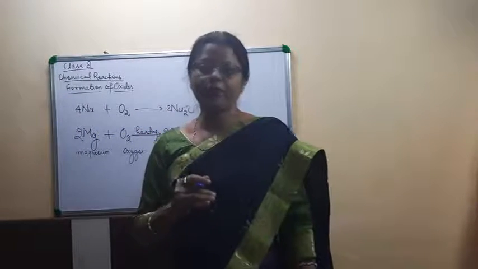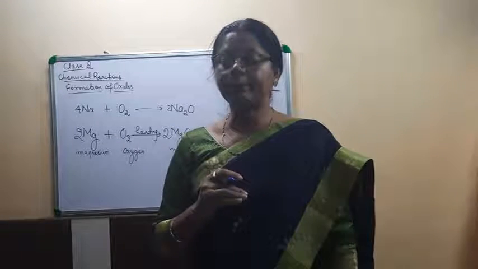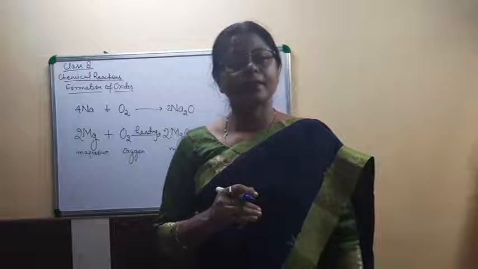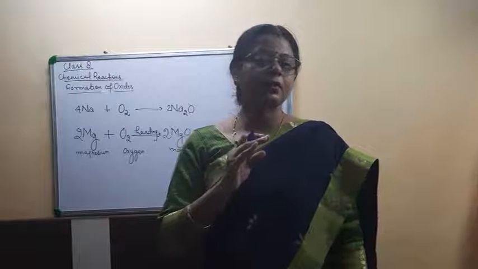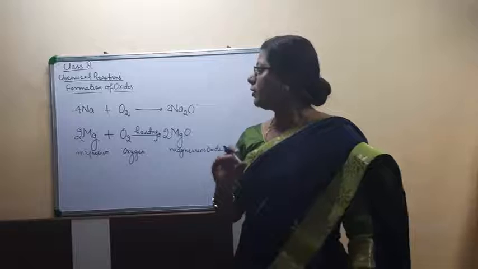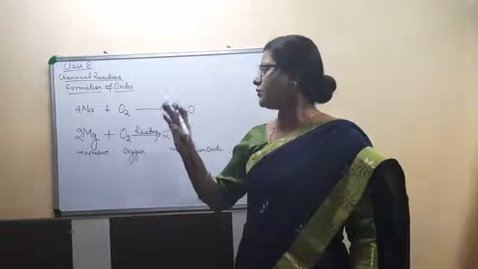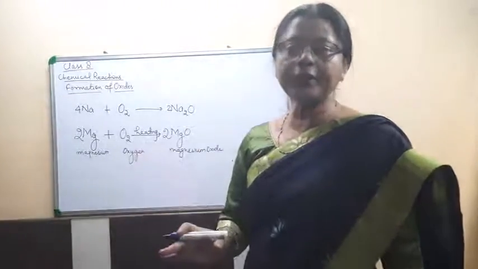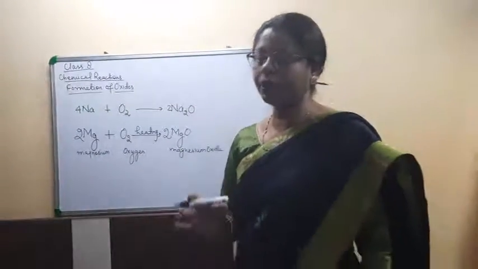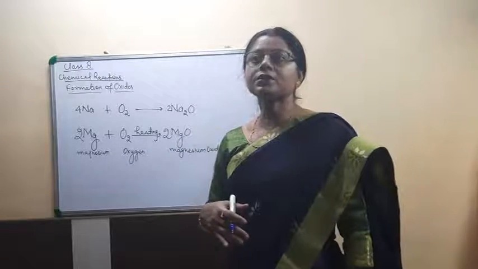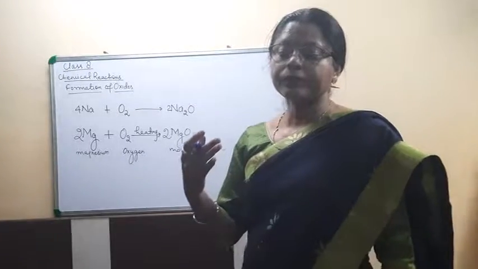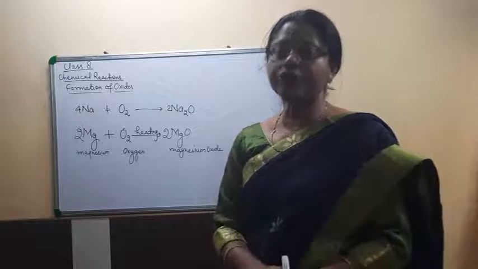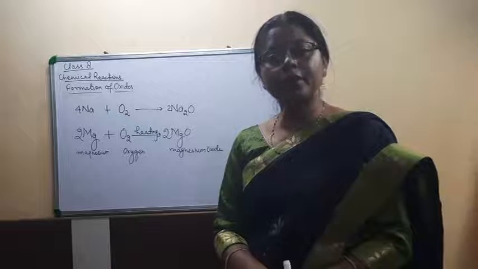This type of reaction is known as combustion reaction. So for the formation of oxide, we have studied that some metals react at ordinary temperature, some metals react on heating, and some metals when they react with oxygen release a large amount of energy and form the corresponding oxide.